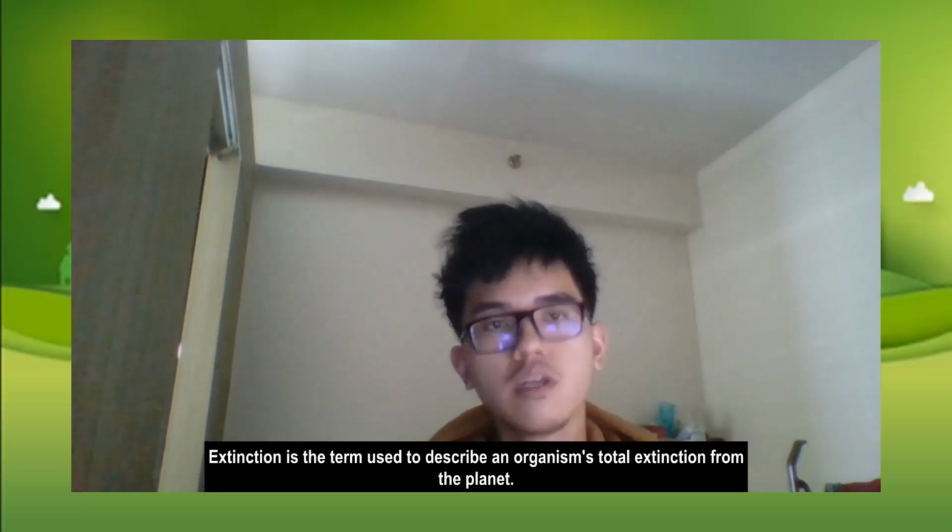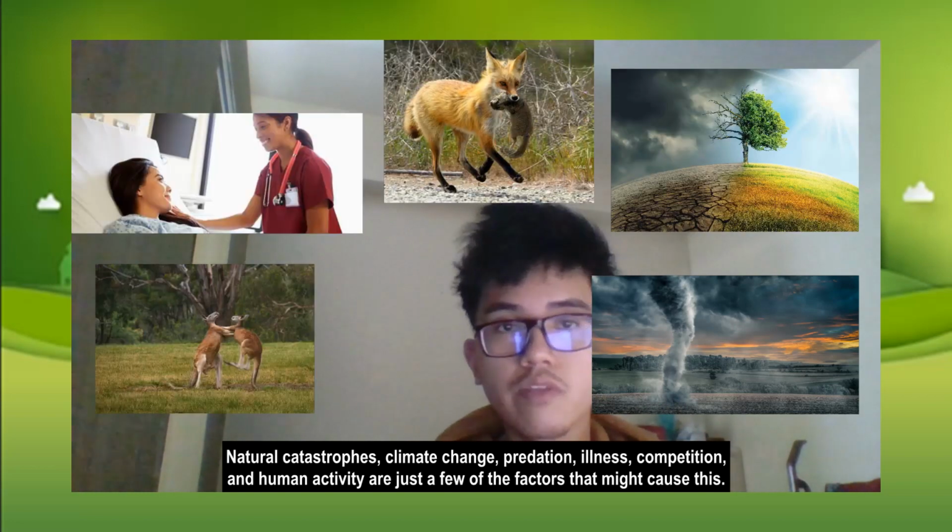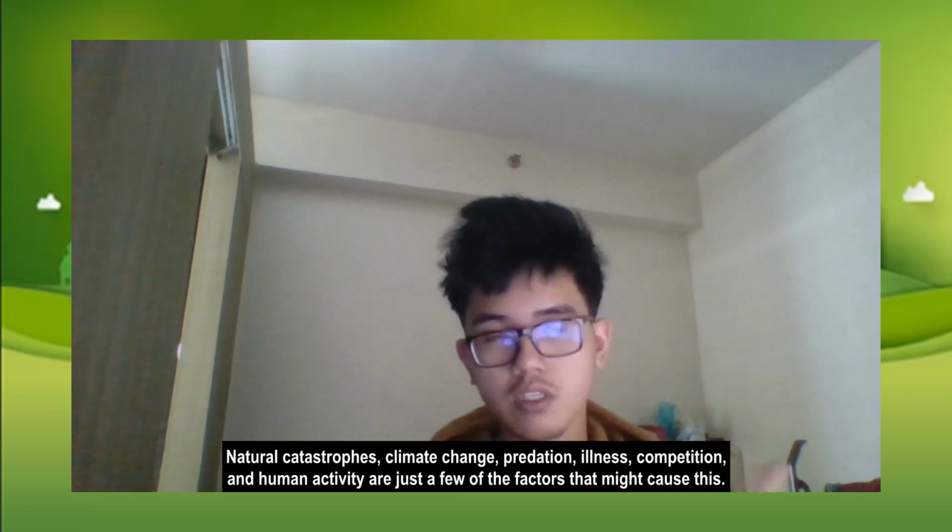Extinction is the term used to describe an organism's total disappearance from the planet. Natural catastrophes, climate change, predation, illness, competition, and human activity are just a few of the factors that might cause this.